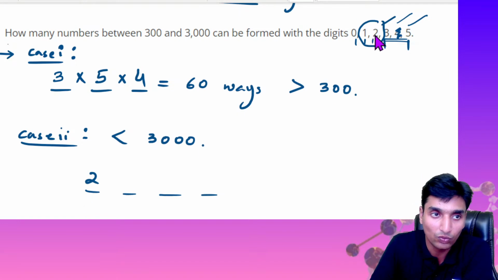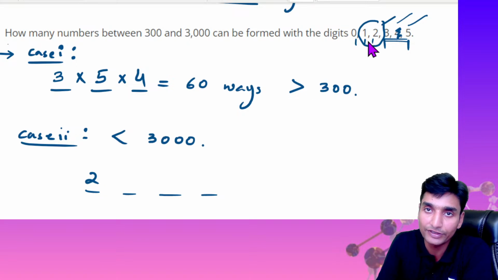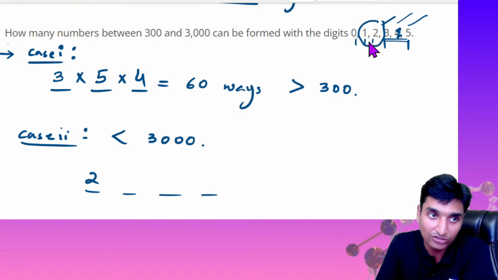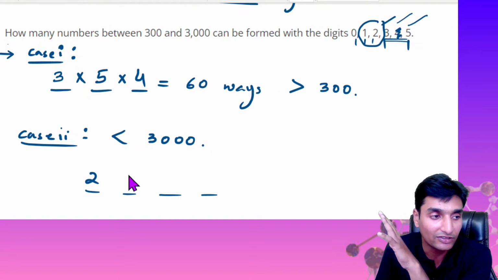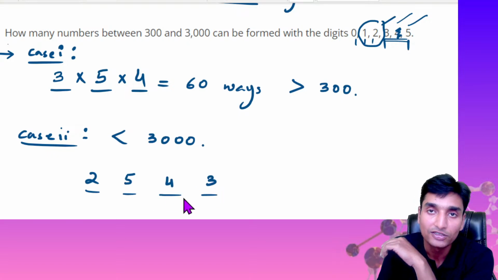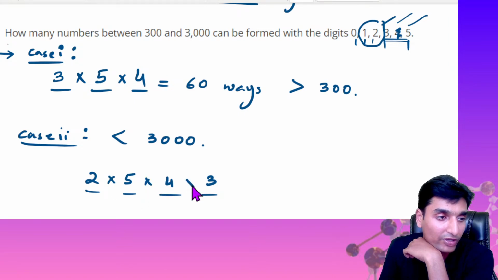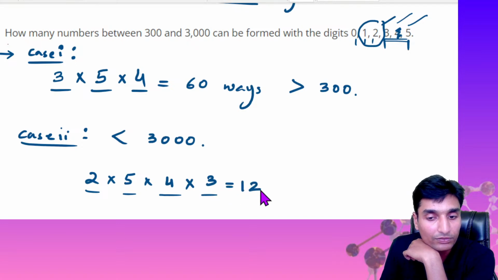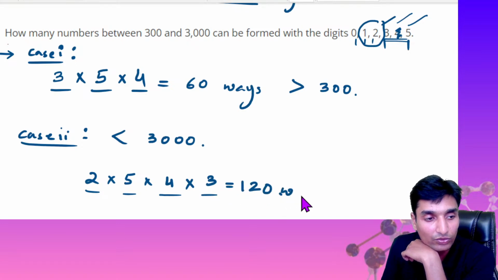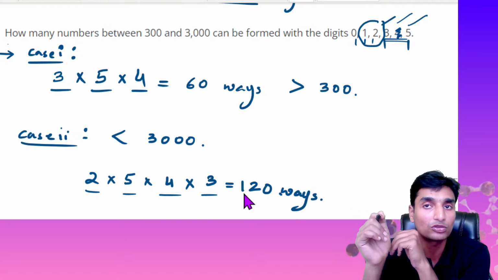So now one of the digits gets substituted here. So one digit is used up, and from 2 3 4 and 5, totally 5 numbers remain, and I can substitute those here. 5 choices, then 4 choices, then 3 choices. So the total possible ways, we are going to multiply. 5 into 2 is 10, into 4 is 40, into 3, that is 120.